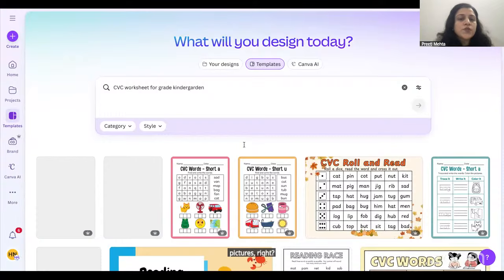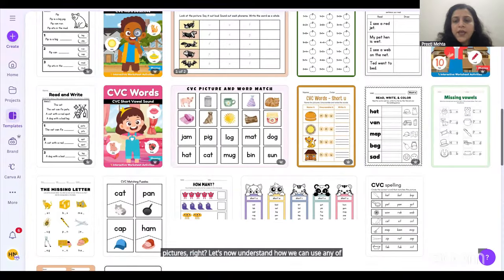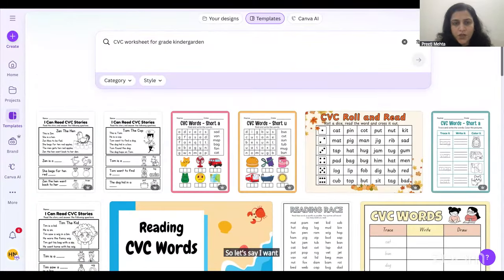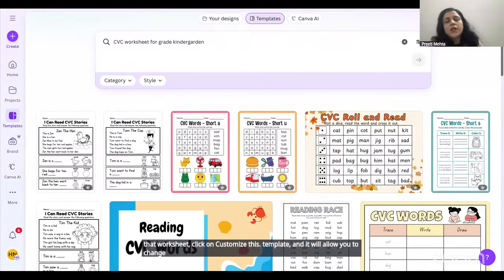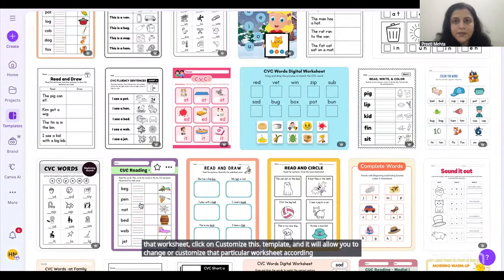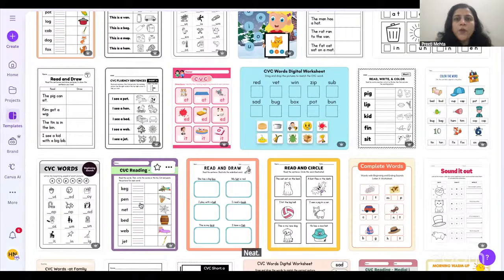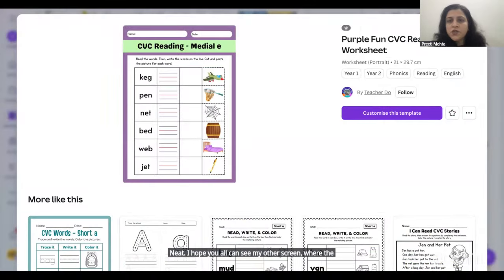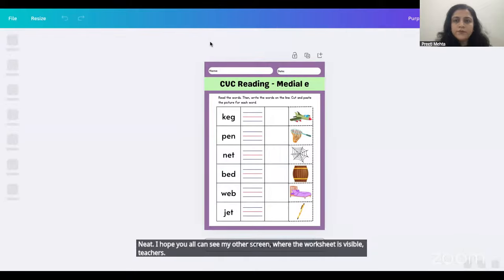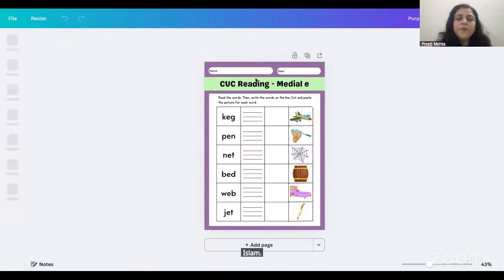Let's now understand how we can use any of these worksheets. Let me pick one worksheet which we can use. Let's say I want to use this worksheet. You can click on that worksheet, click on customize this template, and it will allow you to customize that particular worksheet according to your need. I hope you all can see my other screen where the worksheet is visible, teachers.